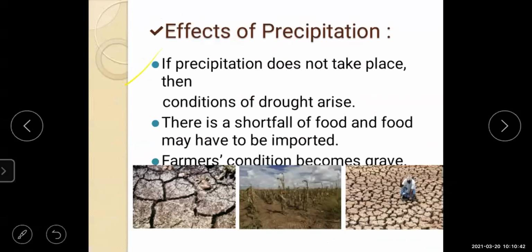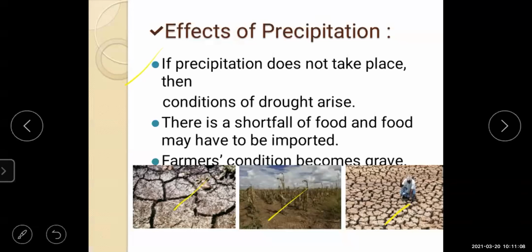Okay, more points are there. If precipitation does not take place, then what will happen? If the rainfall is not there, then drought will arise, which means there will be no water at all. You will be able to see the full region dry, which you can see on your screen.